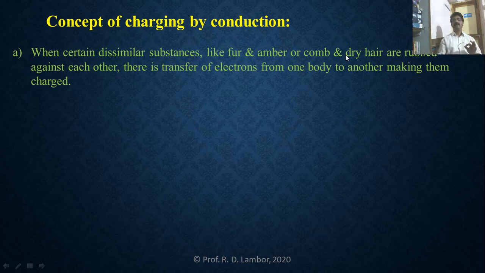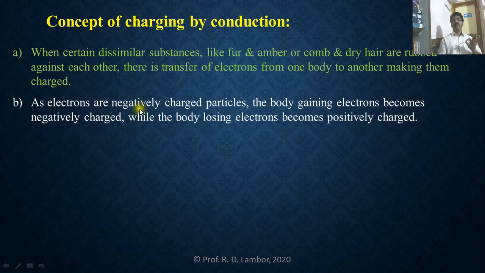And when these dissimilar substances are rubbed against each other, glass rod rubbed against the silk cloth, due to friction, there is a transfer of loosely bound electrons from one body to another, making them charged. That we have explained. Just like rubbing of glass rod with silk cloth, transfer of electrons from glass rod to silk, making both glass rod and silk charged.